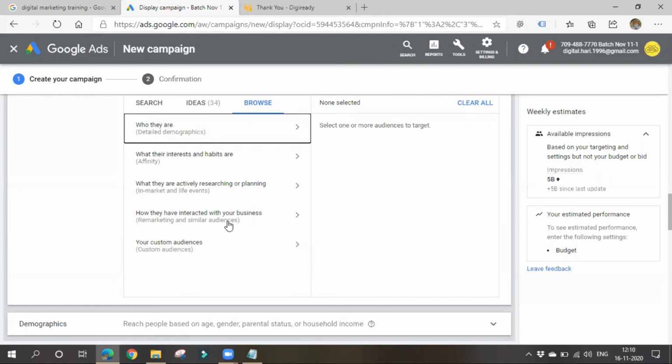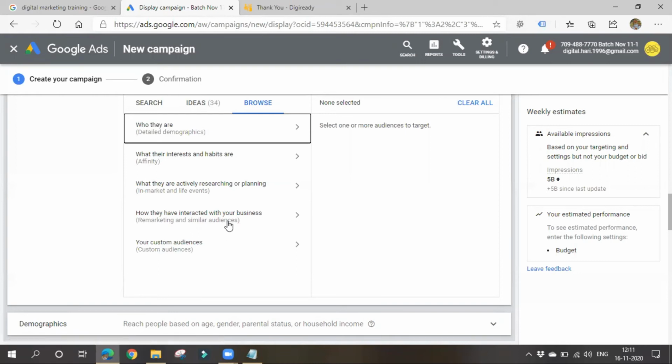Similar audiences means people who are similar to your targeting audience. You might have targeted only 3 people. There might be other 10 people who are similar to those people, who have the same interests, who are looking for the same business. We can also target them. This is known as similar audience. This is how we can remarket or retarget people.